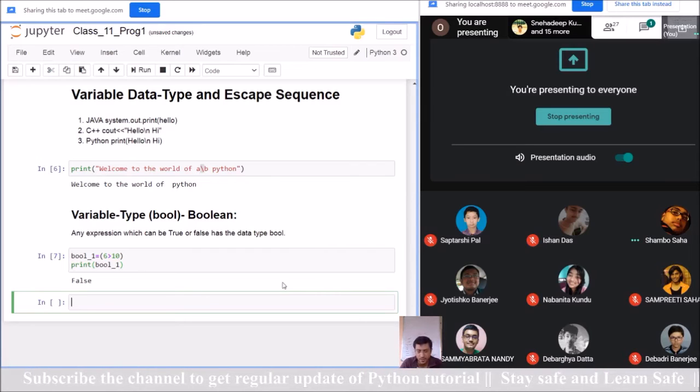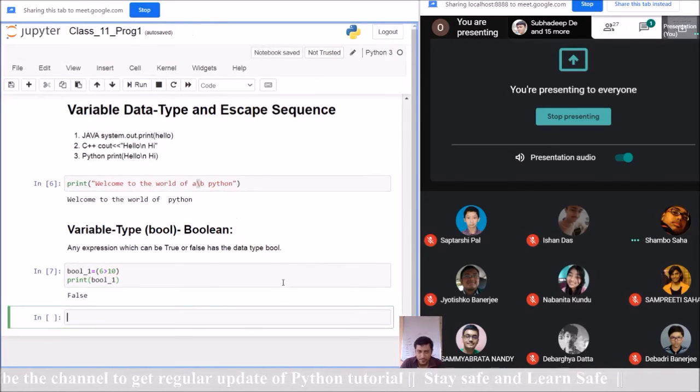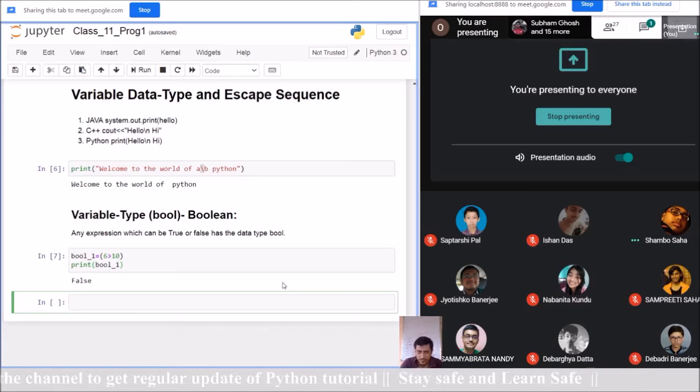Is it an identifier or a variable? Any confusion to give the answer?